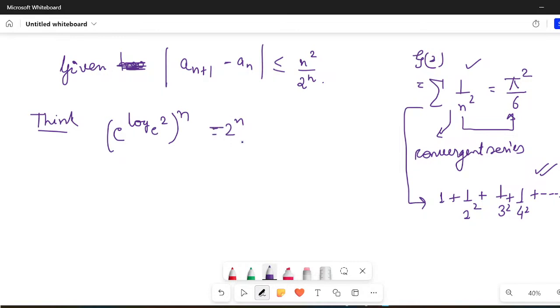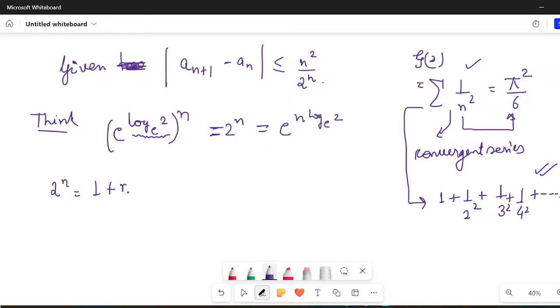Now, I have written this deliberately. Why have I written this deliberately? Because I know the series of e. So I can write 2 raised to power n, which is nothing but e raised to power n log 2. Instead of x I have n log 2, so e raised to n log 2 is equal to this.